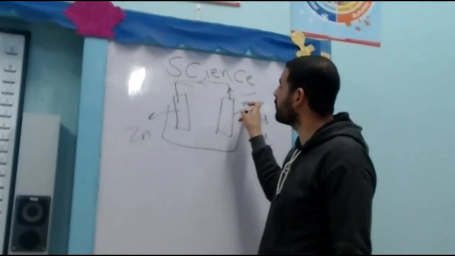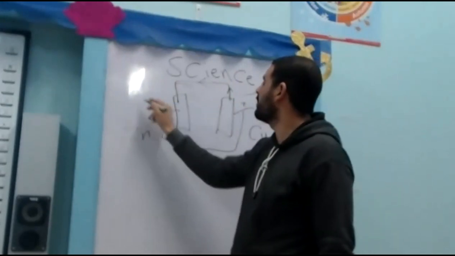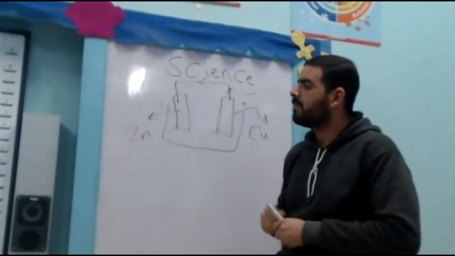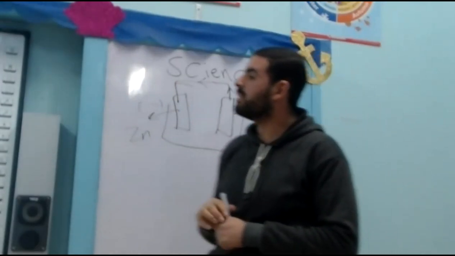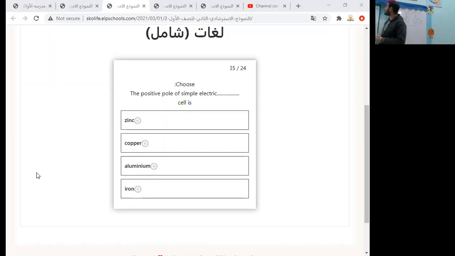So copper is the positive pole while zinc is the negative pole. So the question says that the positive pole of simple electric cell is copper.